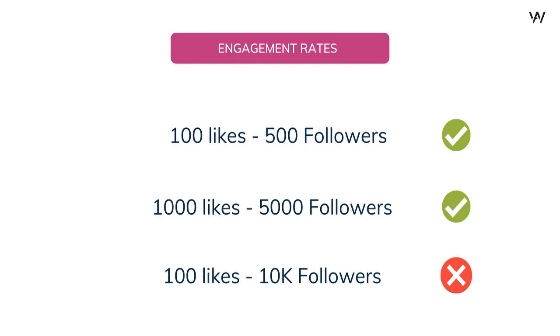Now let's move on to the next data, and you can see 5,000 followers and 1000 likes. Well, that is also really good engagement rates for that page, so I would say that it is a good page. Now let's move on to the last data, and you can see 10,000 followers and only 100 likes. So that would be a really bad page. But you can't actually isolate individual pages just like that.